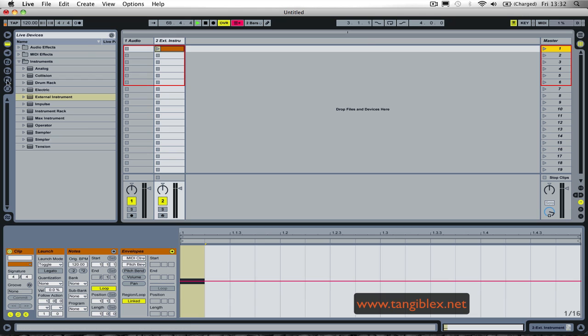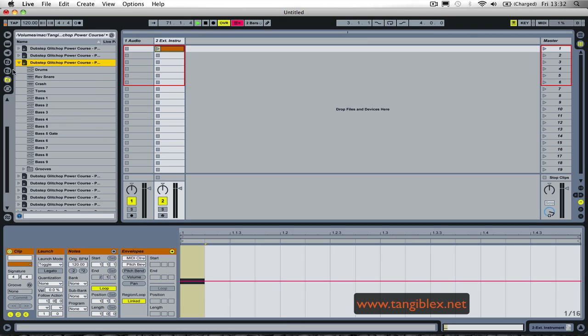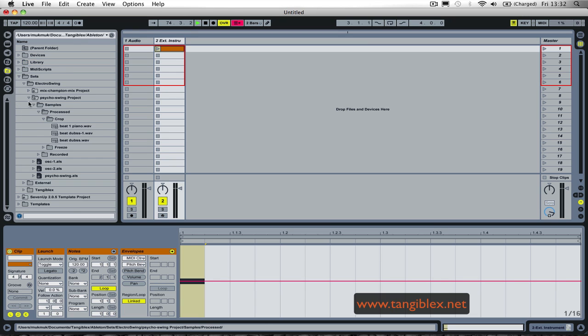So let's make an example with some sounds. Let me find some sounds, like this one, for example.